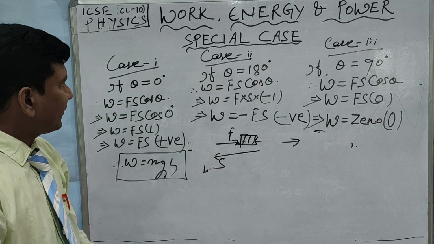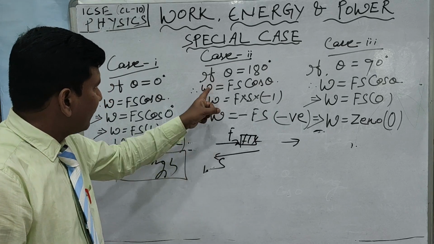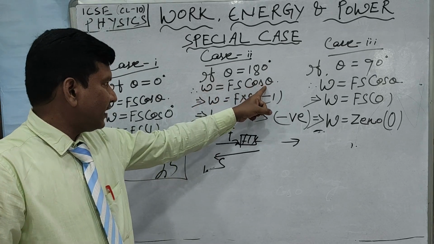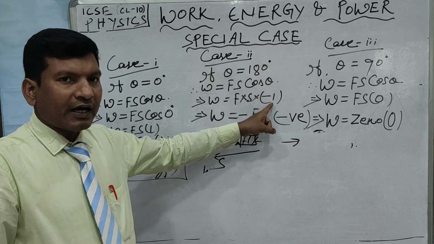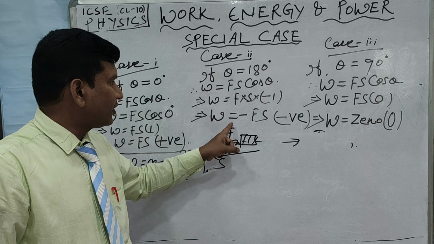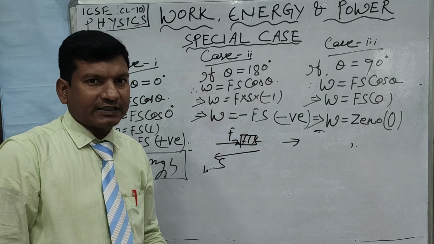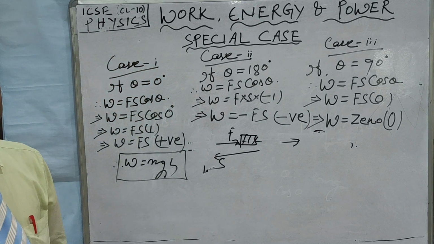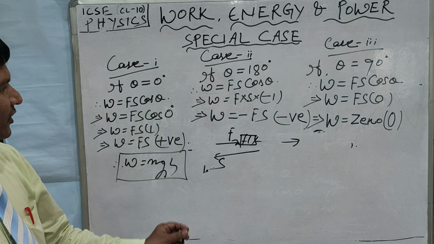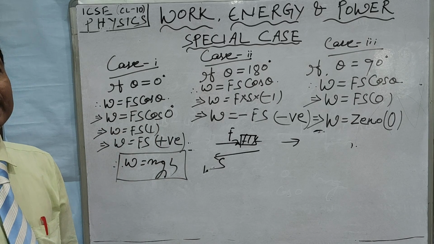So at this point of time, the work done W is equal to Fs cos theta, F into S, the value of cos 180 degrees is -1. Therefore, W is equal to minus Fs. So the work done by the force is negative. During this moment, the work done by the force will be negative.